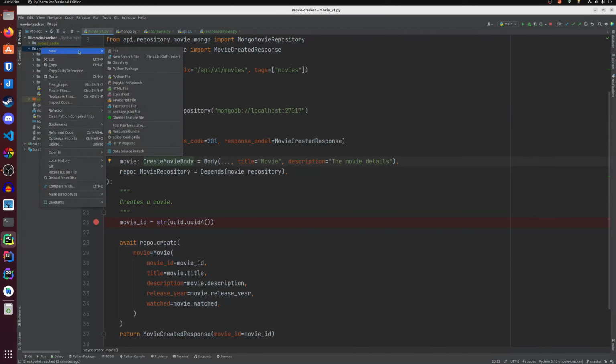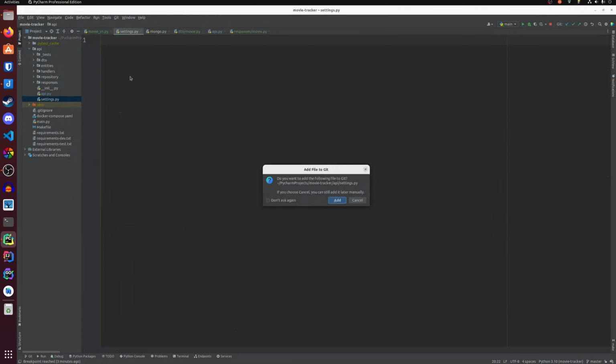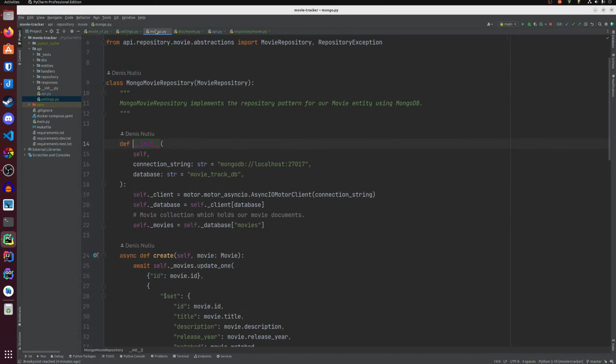Let's create, in the API, a new Python file, settings.py, and have a class Settings. And here I'm going to inherit from BaseSettings, and then I'm going to pass. Let's see. The only configurable things we have right now are the connection string and the database.